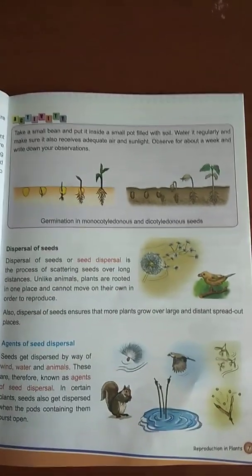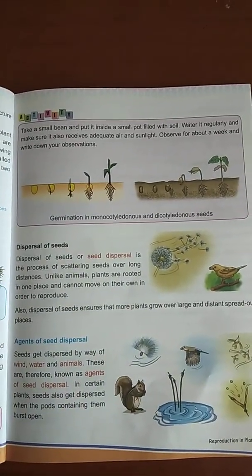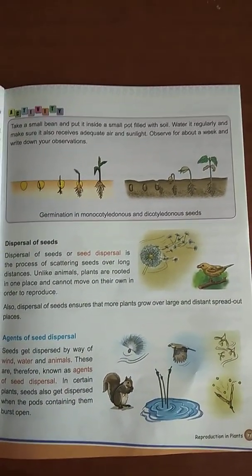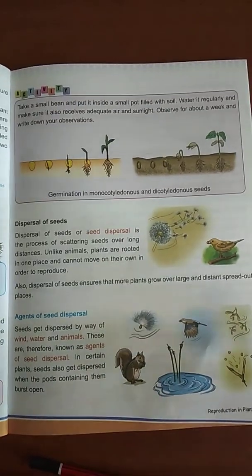So here's an activity for you. As you people are at home, please plant a monocot and a dicot seed and just observe the changes.